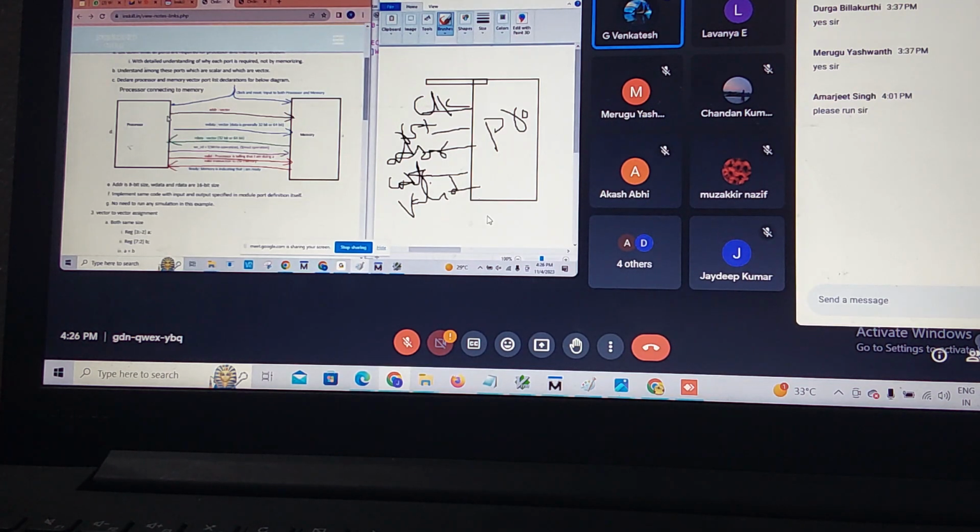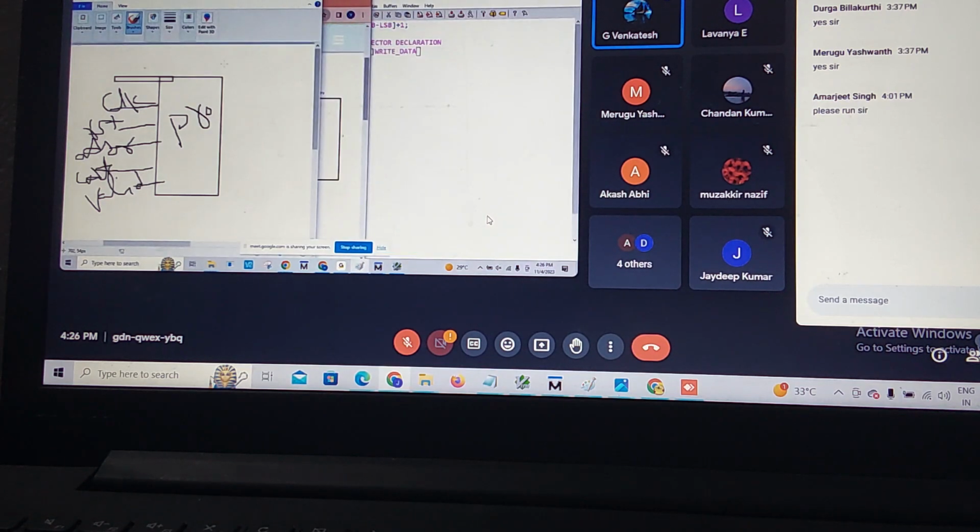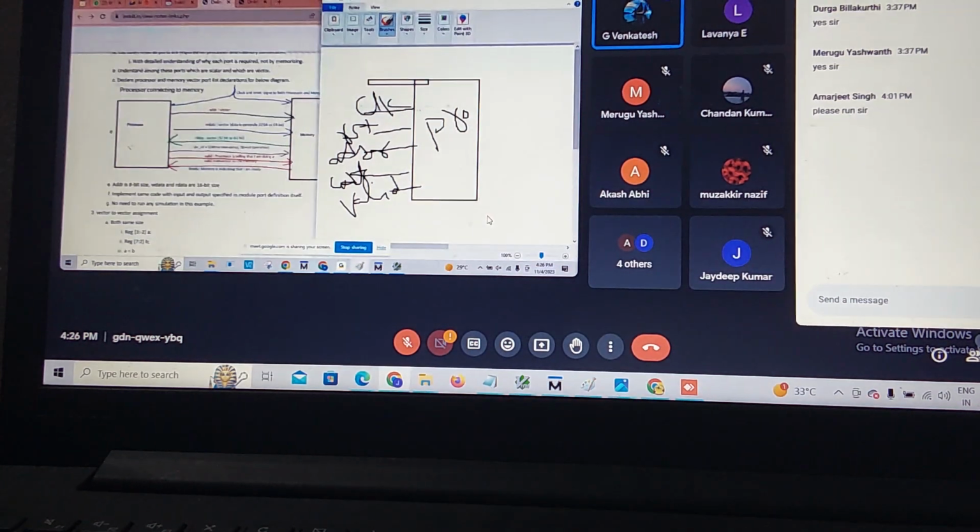Tell me what is their input and output. This is a mistake only that I have done. I know where the mistake is. Lavanya, you only explain. I will take one more page.